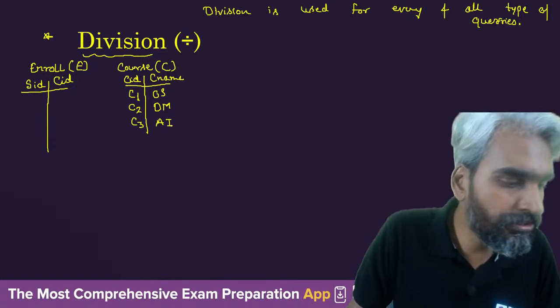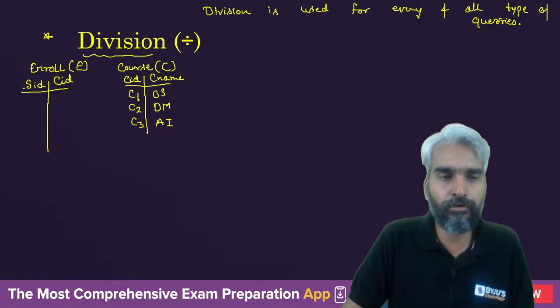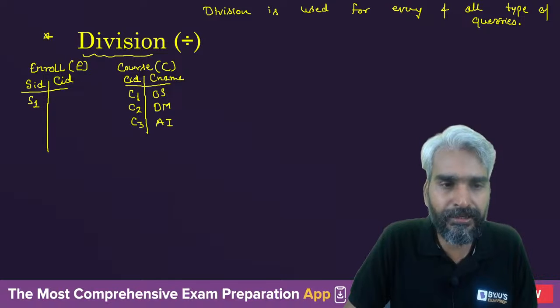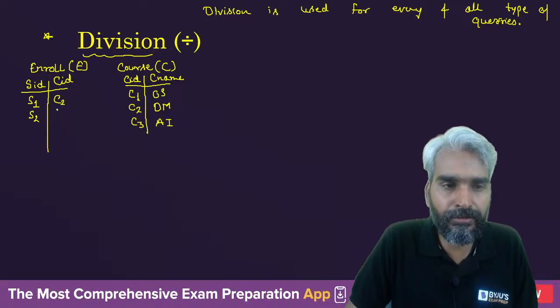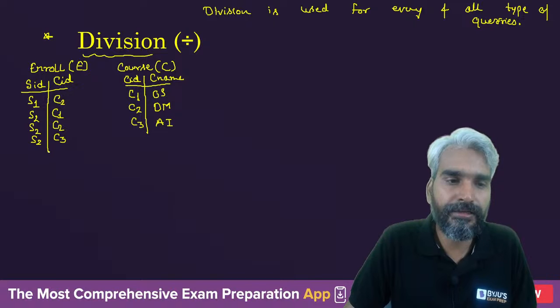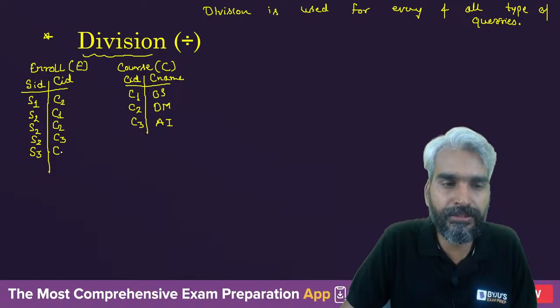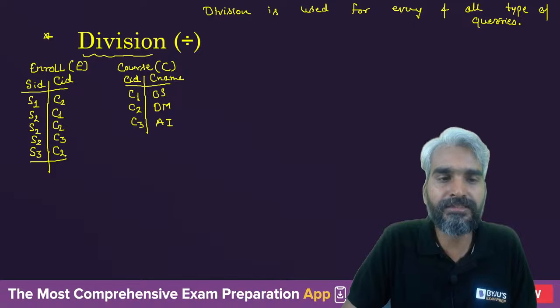Right? Now let's see what the enrollment is. So S1 has enrolled for C2, S2 has enrolled for C1 as well as C2 as well as C3, right? And then S3 has enrolled for C2 only. Let's assume this is the situation.